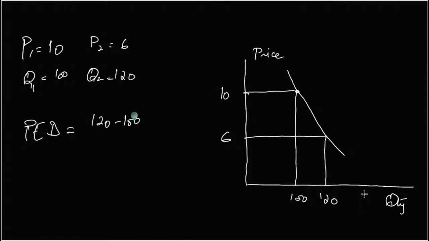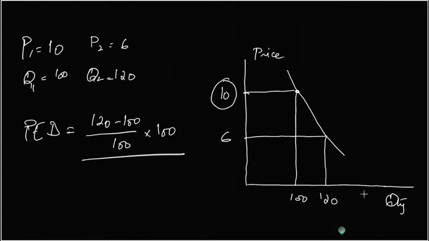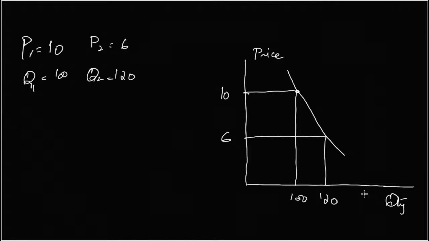Sure, but I don't get it. Why these two price lines? Let me show you. I understand from the graph, but why are there two lines is my question. These are two different graphs. You're asking about why there is DA and why there is DB? No, why is there 10 and why is there 6?